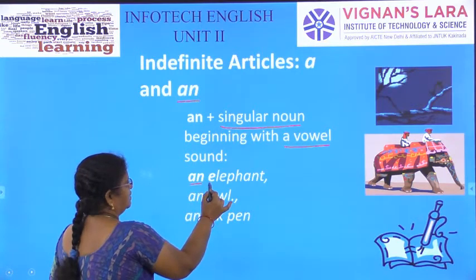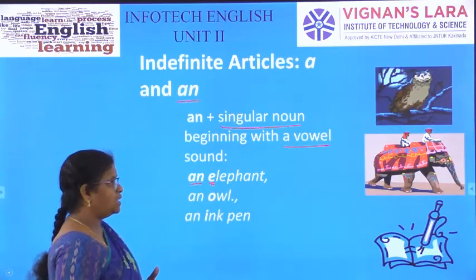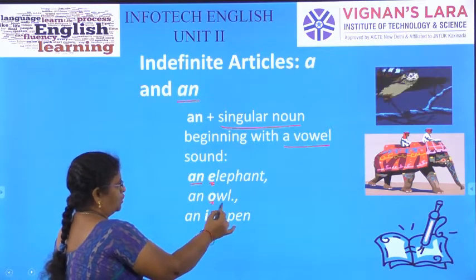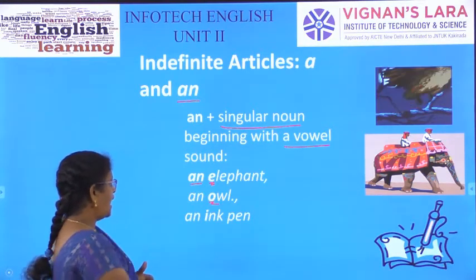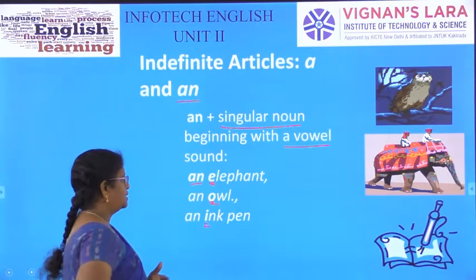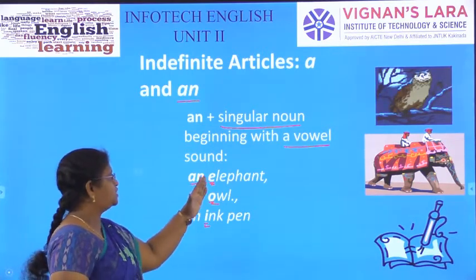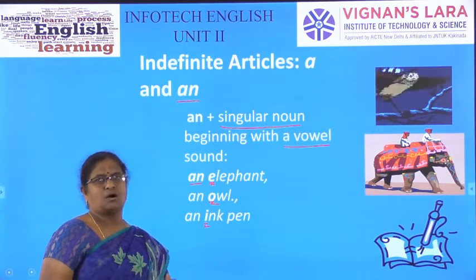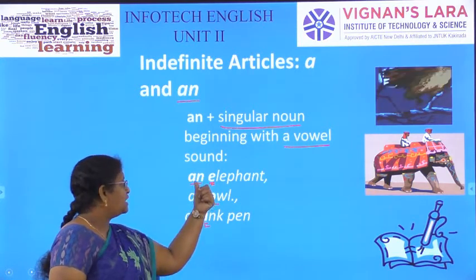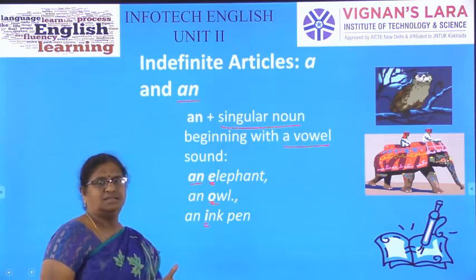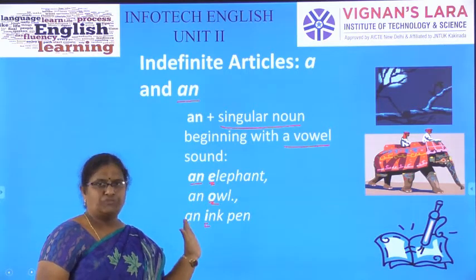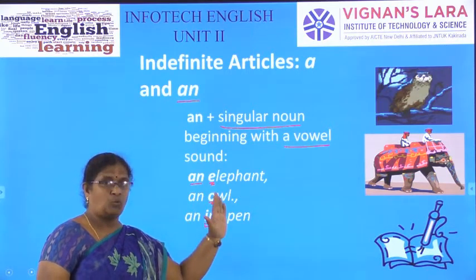An elephant, E is a vowel. An owl, O is a vowel. An ink pen, I. So the words which begin with a vowel sound will have an, the indefinite article, before them.